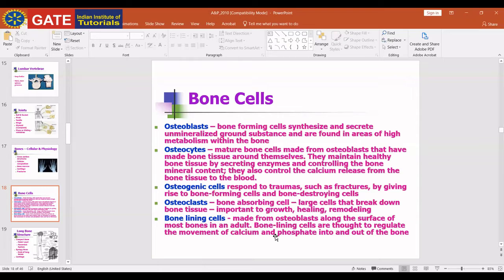Okay, and the rib cage is formed by ribs, sternum, and vertebral column. Any doubt?